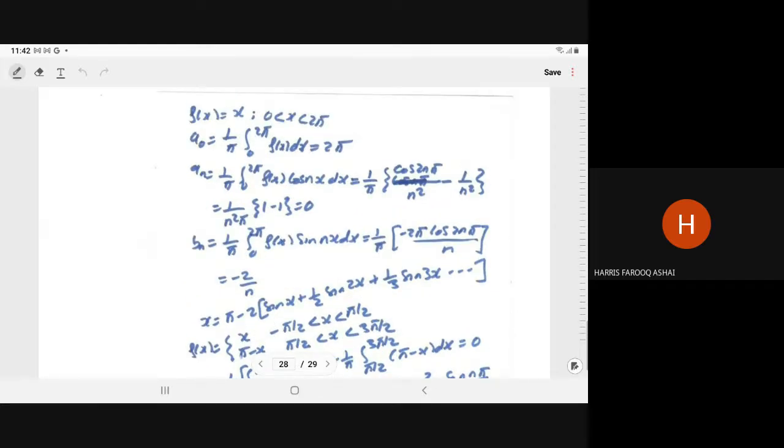Here, instead of a symmetric interval, we have 0 to 2 pi. So we assume it as a half range question.